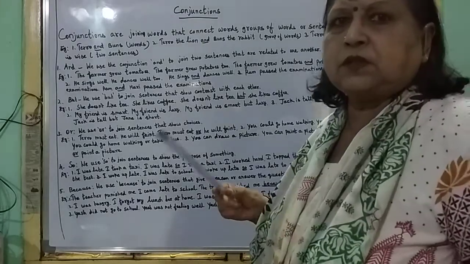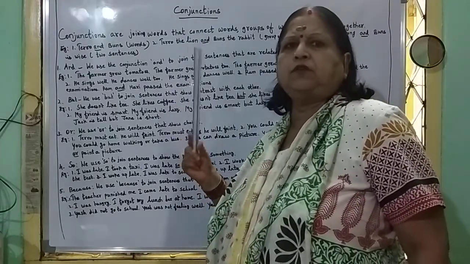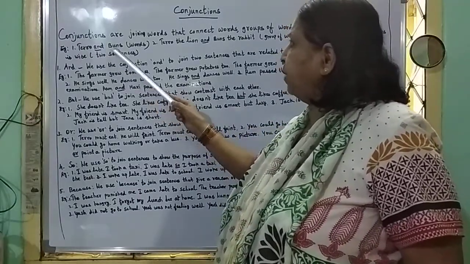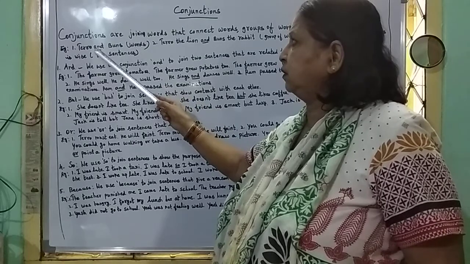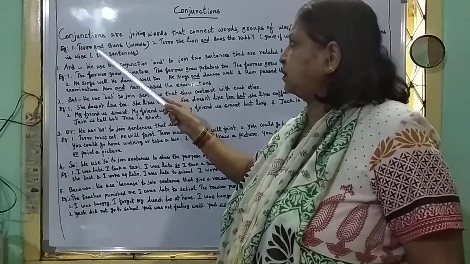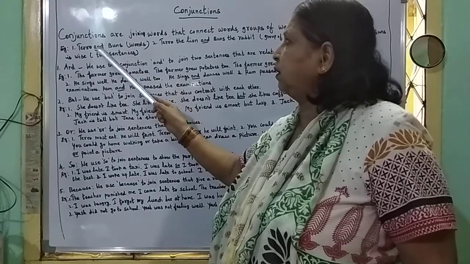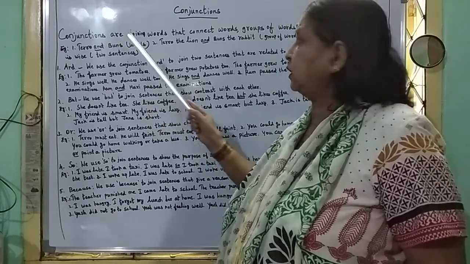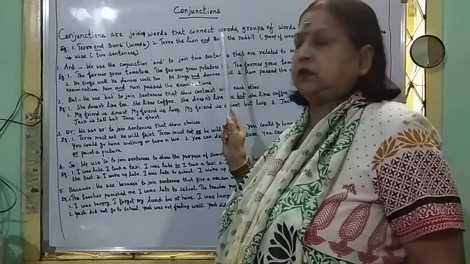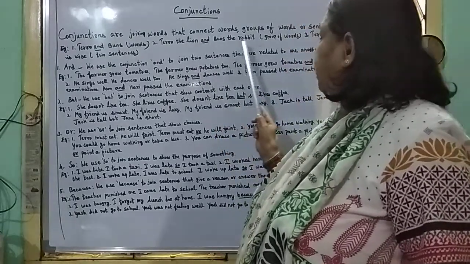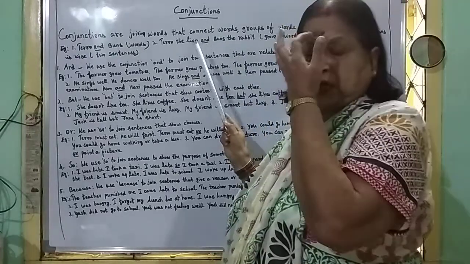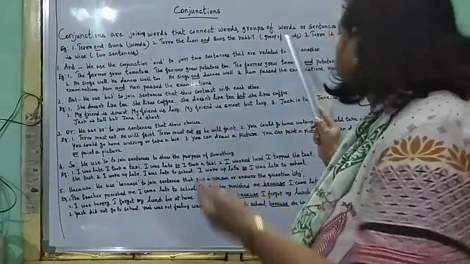Conjunctions are joining words that join words or sentences together. Taro and buns, these are words, and this is a conjunction. Taro the lion and buns the rabbit, a group of words. So the conjunction joins groups of words.